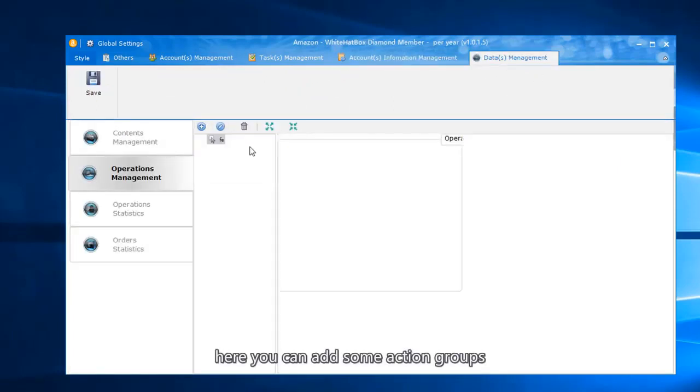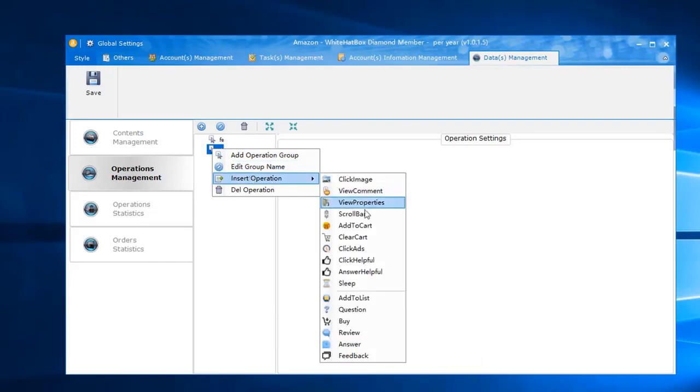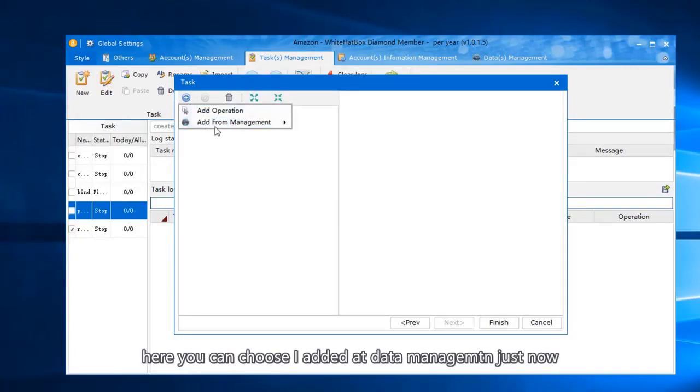Here you can add some action groups that can be used in task management. Here you can choose the data management I added just now.